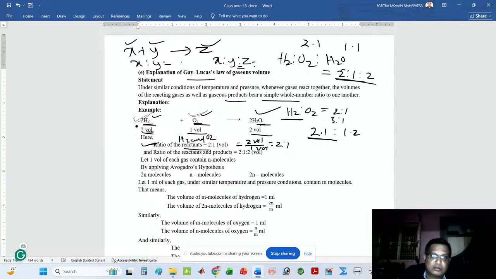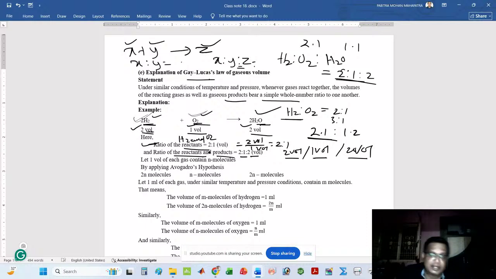Similarly, here 2 volumes of hydrogen, 1 volume of oxygen and 2 volumes of water. So the ratio of the reactants and product must be how much? 2 volumes divided by 1 volume divided by 2 volumes. This is for hydrogen, this is for oxygen, this is for water molecule. That means here the ratio is 2 is to 1 is to 2.